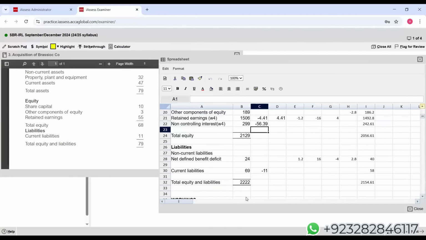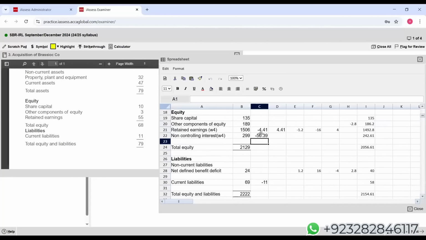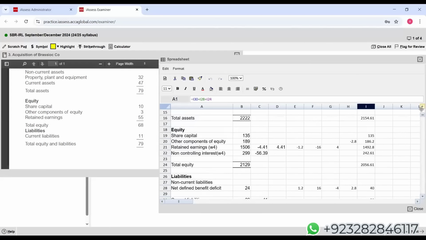So you can see this. Just by correcting this, everything is corrected automatically. We're getting total equity and liabilities 2154.61. Let's see the total assets. Yes, we're getting the same thing. So this is the benefit of a spreadsheet. If, by chance, you make any mistake, as soon as you correct the value, if you have used the sum formula, or even just done the normal sum, it will be corrected automatically.